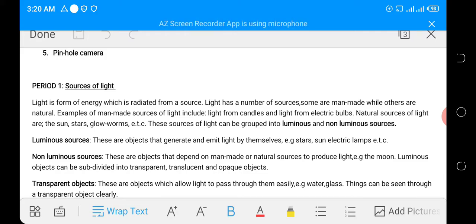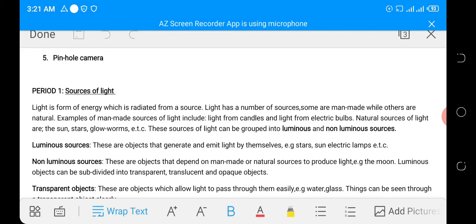And the sources that produce light can be divided into natural sources and man-made sources. As the name implies, natural sources are the sources of light that are created by God. We don't have power over them. Examples are the sun, stars, glowworms, and fireflies. All these are natural sources of light.